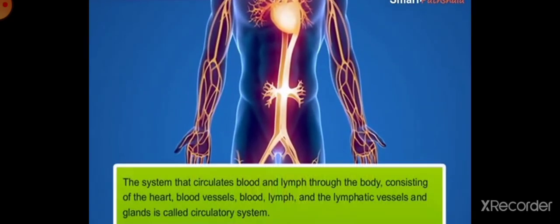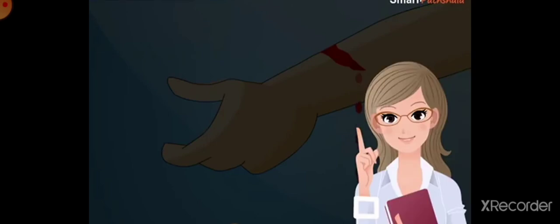Now let us discuss transportation in human beings. The circulatory system present in human beings helps in the transportation of food, air, and water. All these things are transported from one part of our body to another with the help of blood. Blood is the connecting fluid present in all parts of our body, and this transportation work is totally dependent on blood.